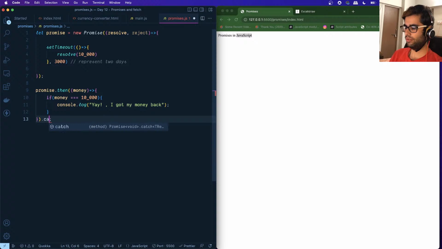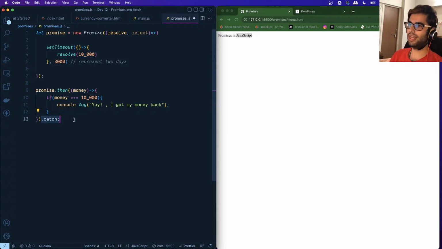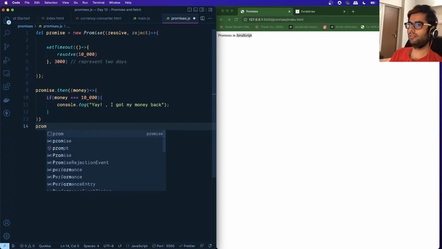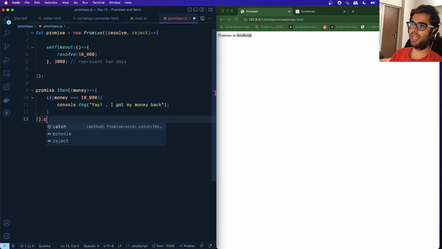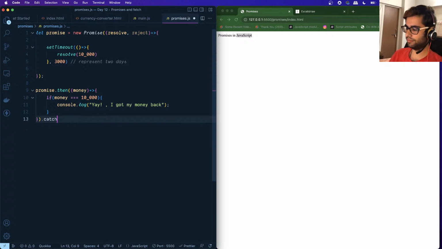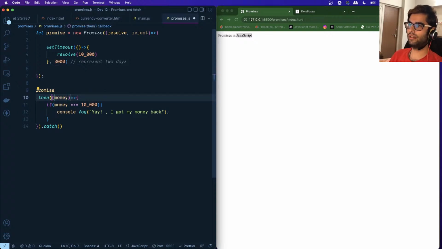Okay, so to handle that scenario, we make use of the catch function, which is also available on the promise. Instead of writing promise dot catch separately, I can chain it and write the catch statement right over here, so that when there is a successful outcome, this particular function will be called.